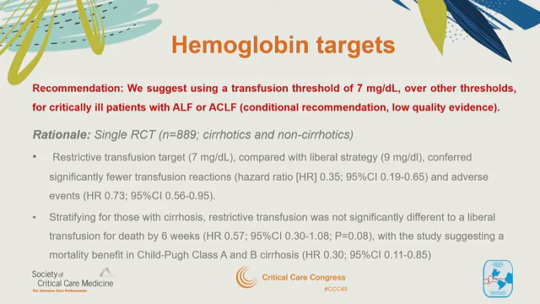As mentioned, this study had non-cirrhotic patients as well, but when looking only at the cirrhotic subgroups, the restrictive strategy was not significantly different to a liberal strategy for death at 6 weeks, but there may actually have been a potential mortality benefit in Child-Pugh A and B cirrhotic patients.